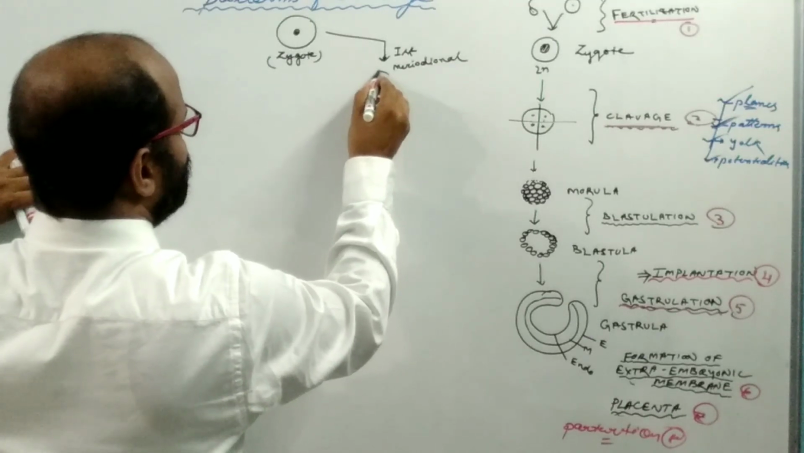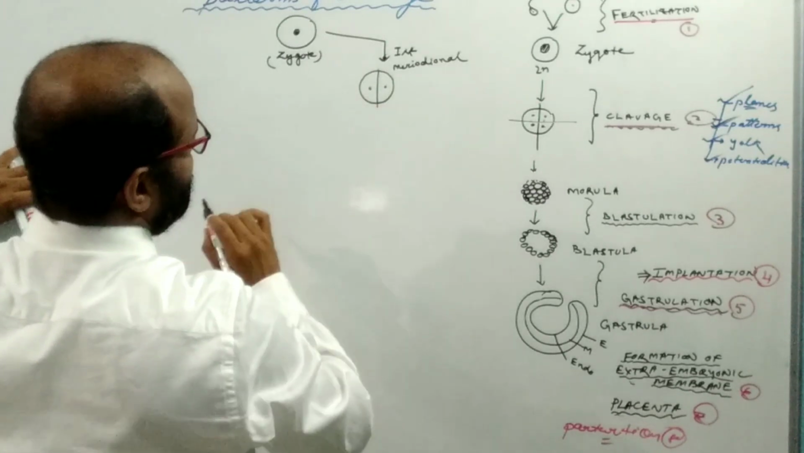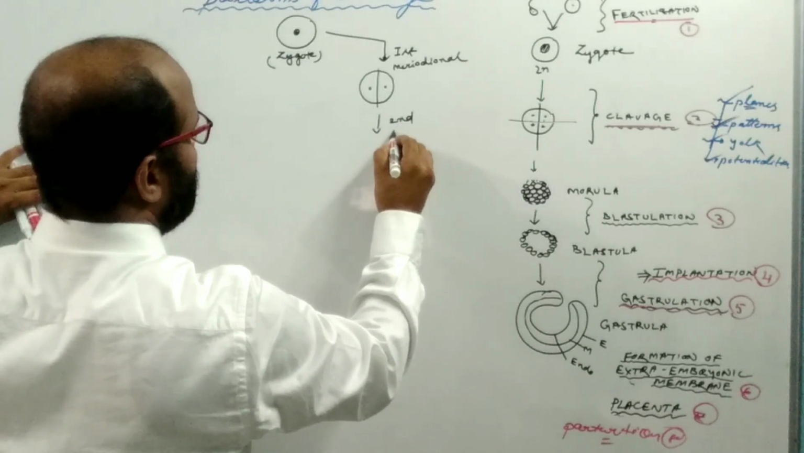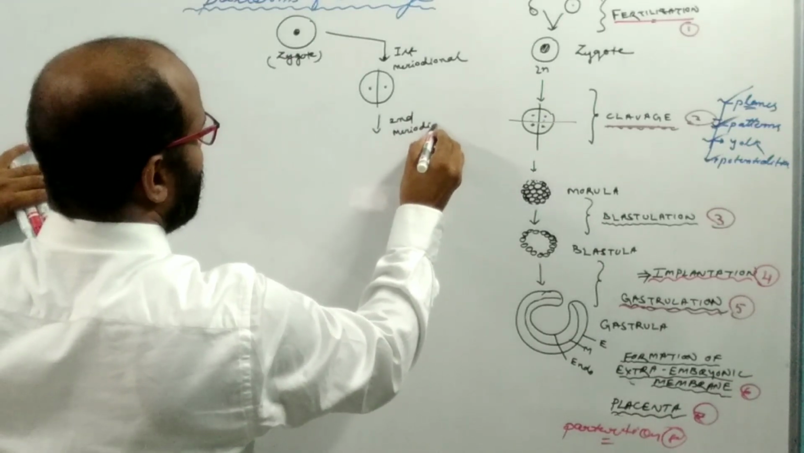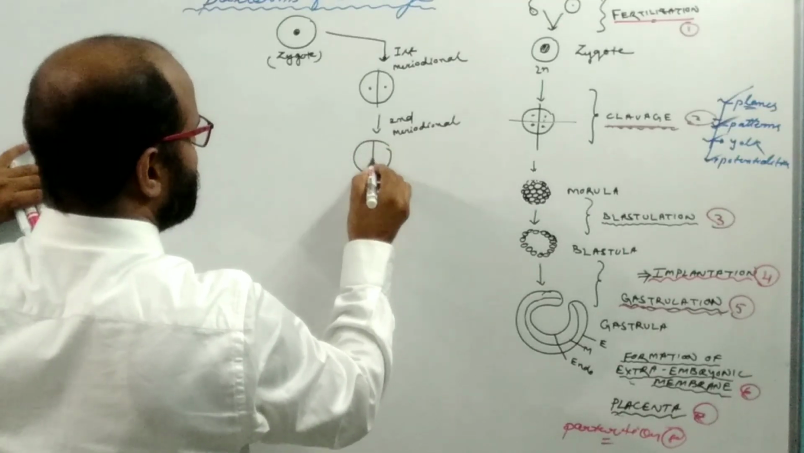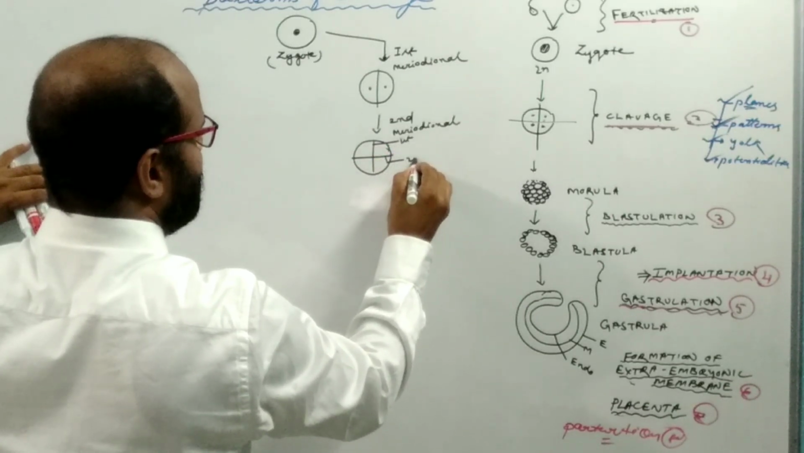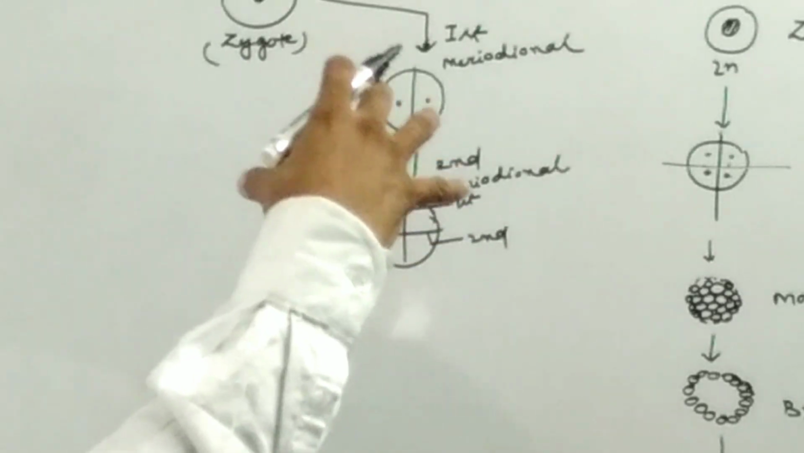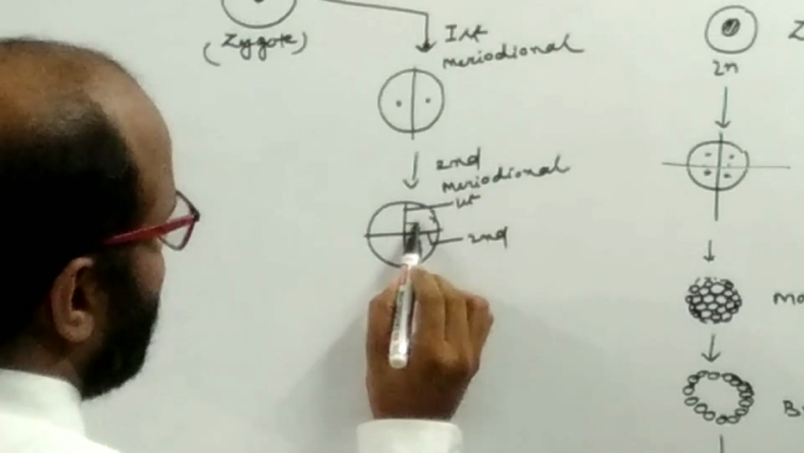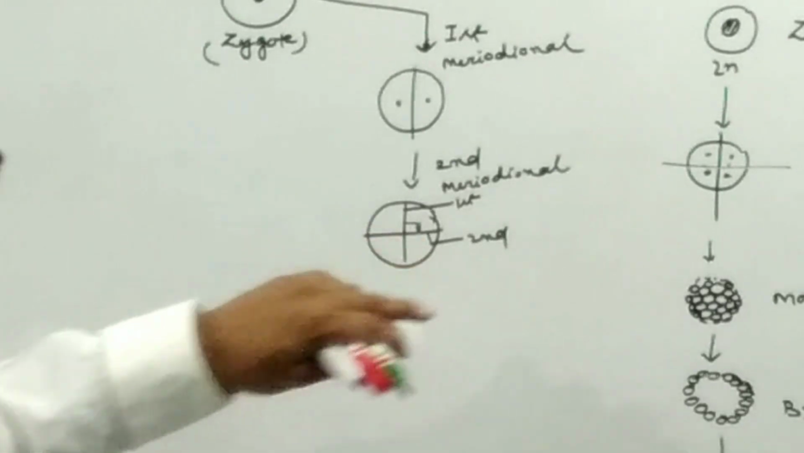So what happened? Two cells are formed and these are equal. Suppose that the second cleavage plane, which is again meridional, passes at right angle to the first cleavage plane. Suppose that this is the first cleavage plane and this is the second cleavage plane, and this is the view from the top.